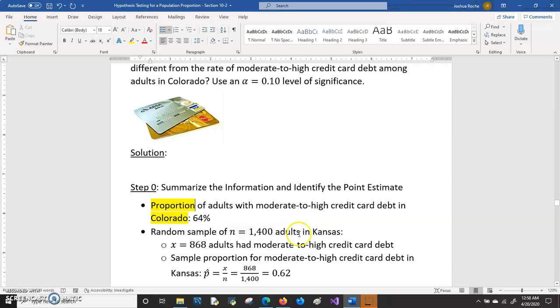The policy analyst took a random sample of 1,400 adults in Kansas, and these were the results of that study. 868 adults had moderate to high credit card debt among that sample of 1,400. So that comes out to a sample proportion for Kansas of 0.62 when you divide 868 by 1,400.